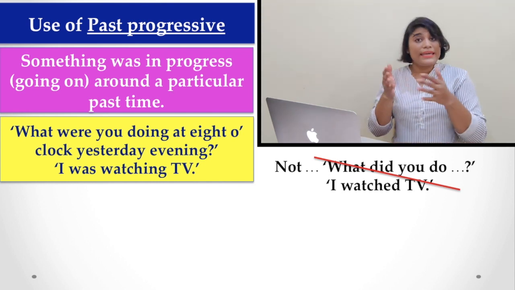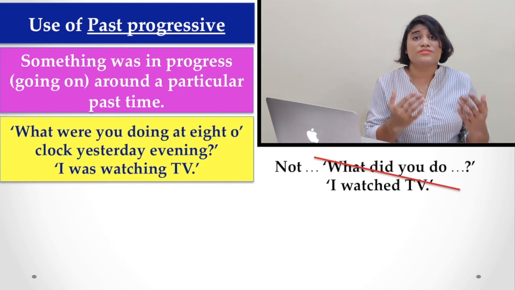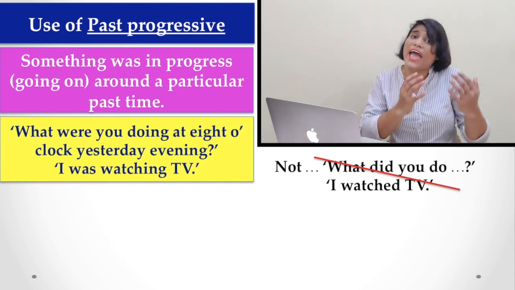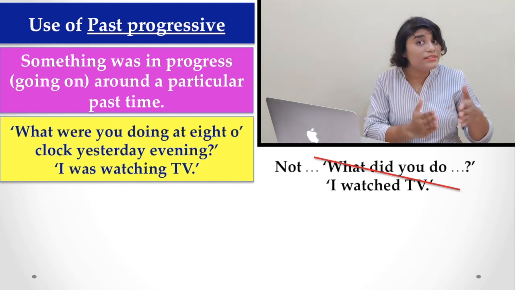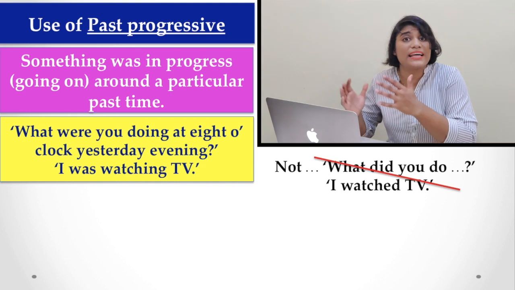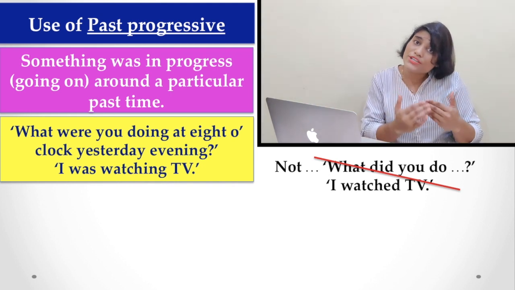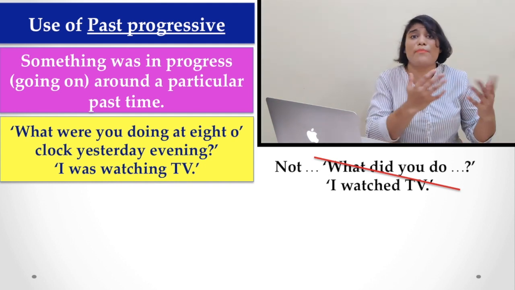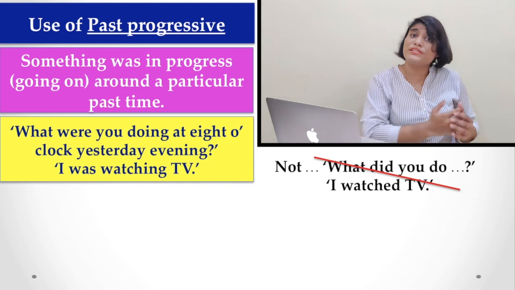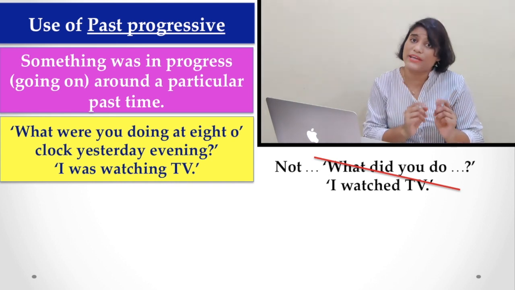Actually, here we do not use simple past because we are talking about an action which was going on at a particular point of time, that is at 8 o'clock. I am talking about that. So if we are talking about something that happened or was going on at a particular point of time, we have to use past progressive tense.